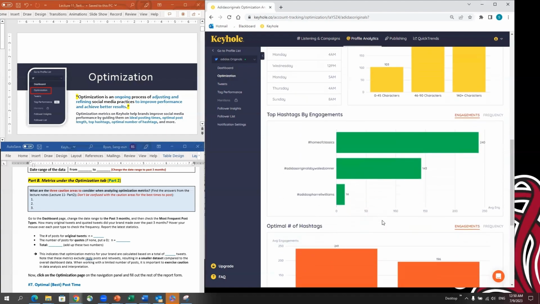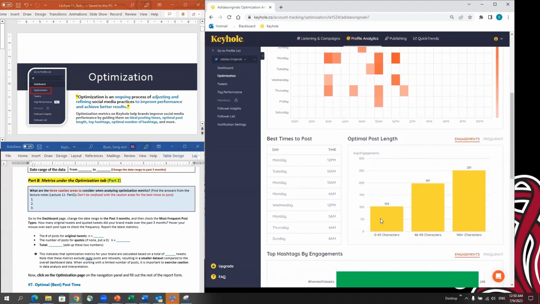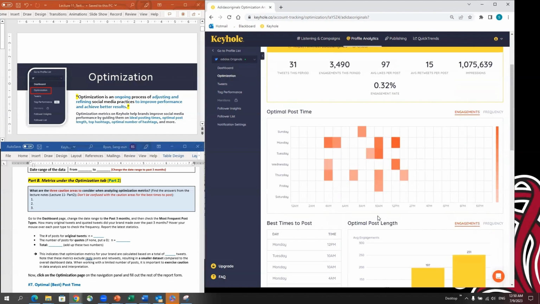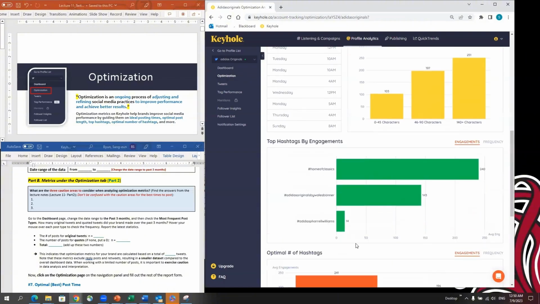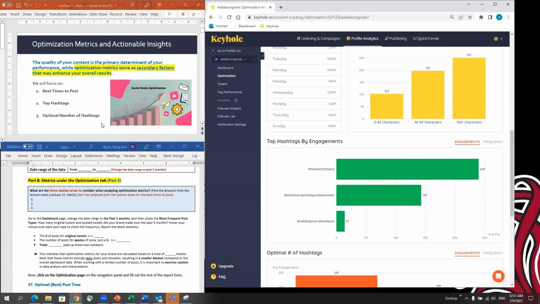There are so many ways to adjust your performance, but for your exercise 1, we will focus on timing and also hashtags. But remember, your success will be determined by content quality. That's the primary determinant. Optimization metrics such as timing and hashtags are only secondary factors. So hashtags will work only if your content is great.